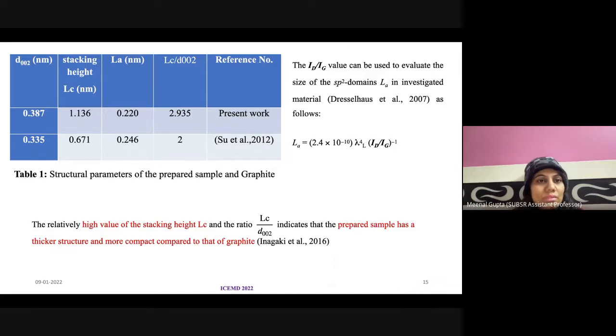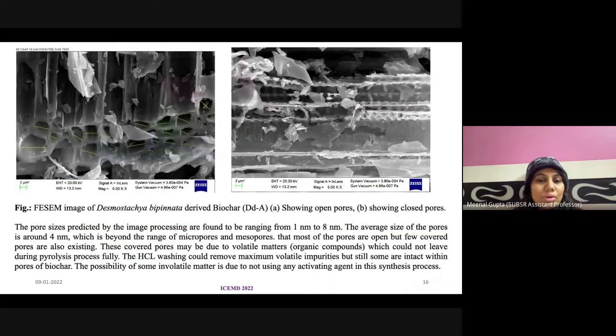In our case it is 1.136, and this ratio, this Lc by d002 ratio, is quite high in our case. We can say that this prepared material's structure is quite thicker compared to pure graphite material.